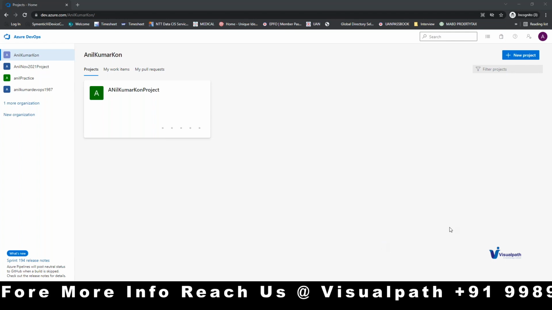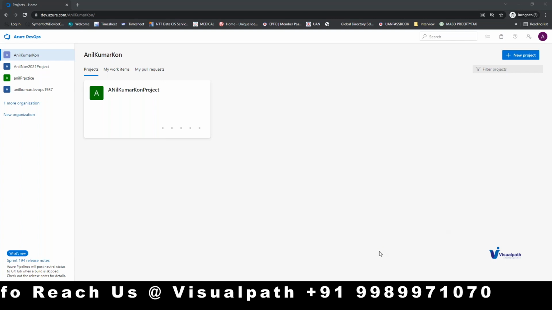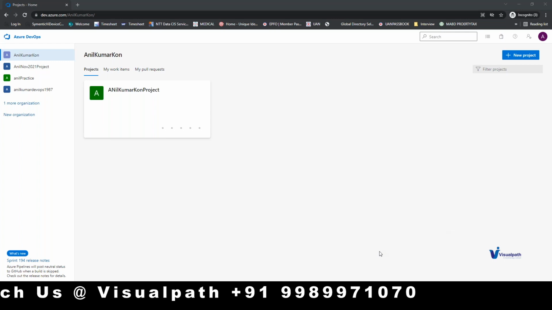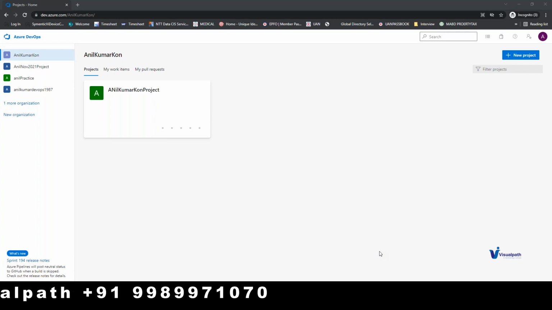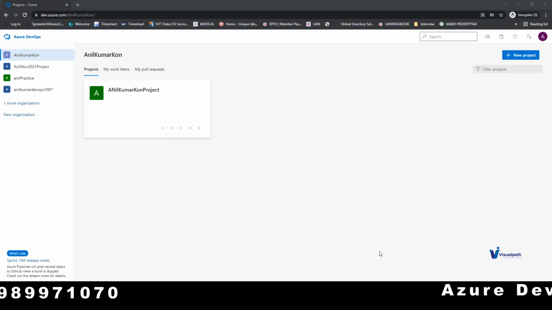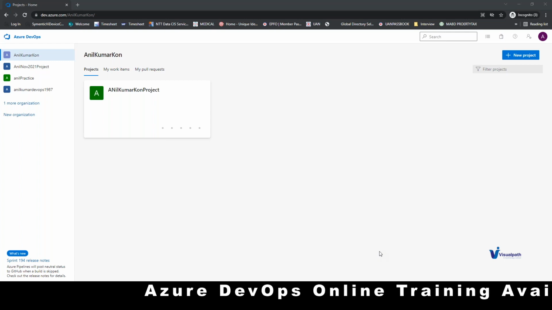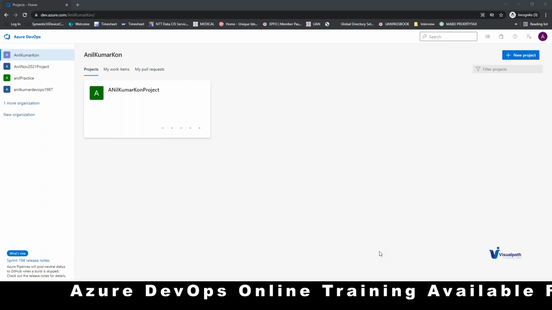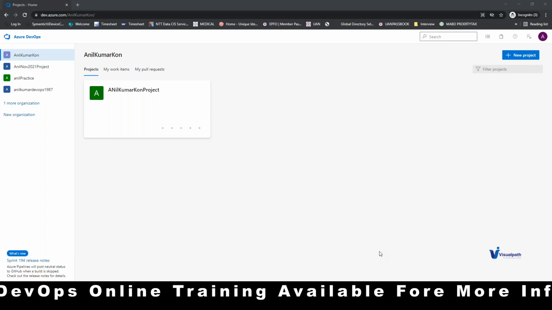Then the question arises: what is the scope of the ADO and what is the scope of the ADO project? The scope of the ADO project is limited to the ADO level only, and the scope of the ADO is limited to dev.azure.com. That means the root directory of Azure DevOps. dev.azure.com is called the root directory of Azure DevOps. Okay. So you can make a note: what is the root directory of Azure DevOps? The answer is dev.azure.com.